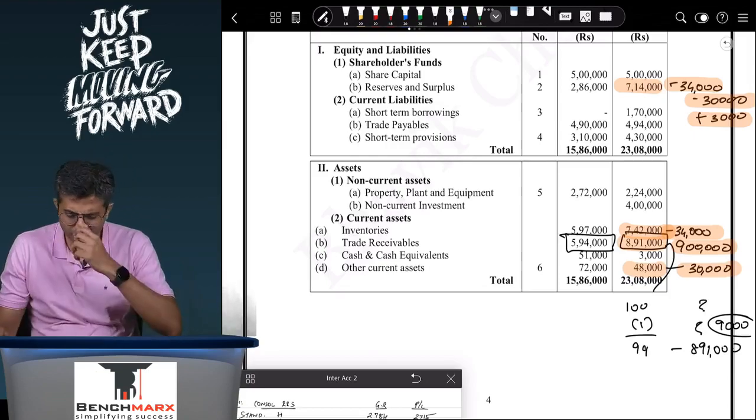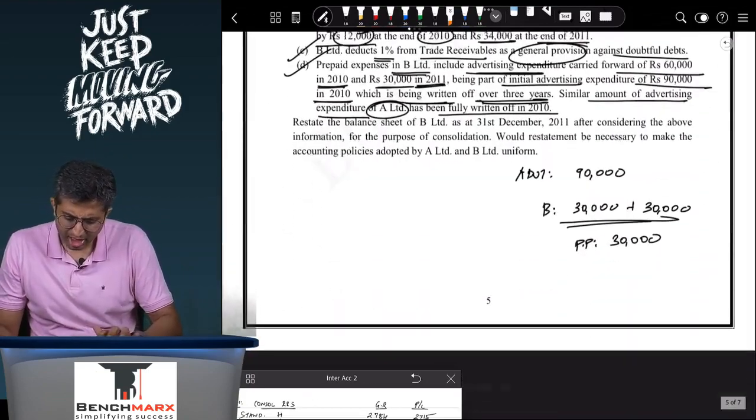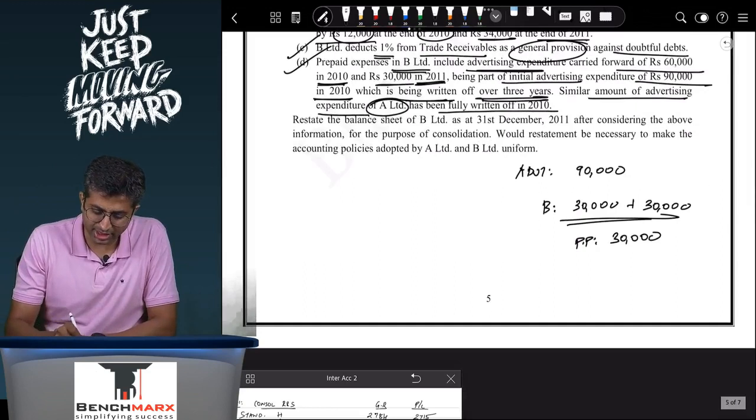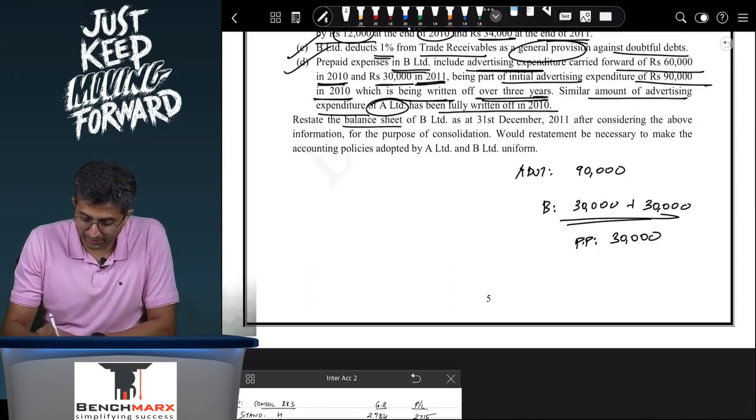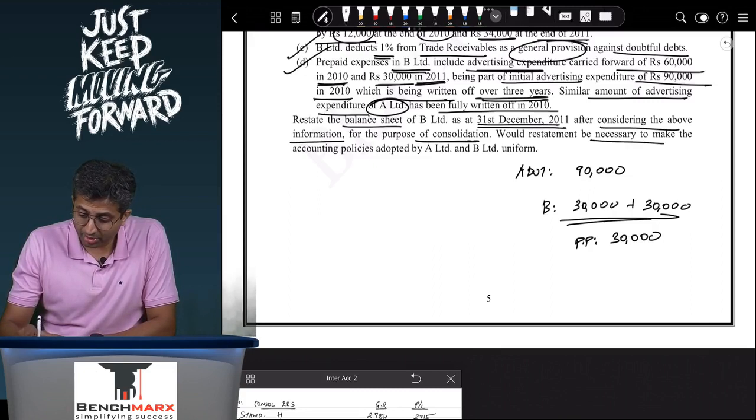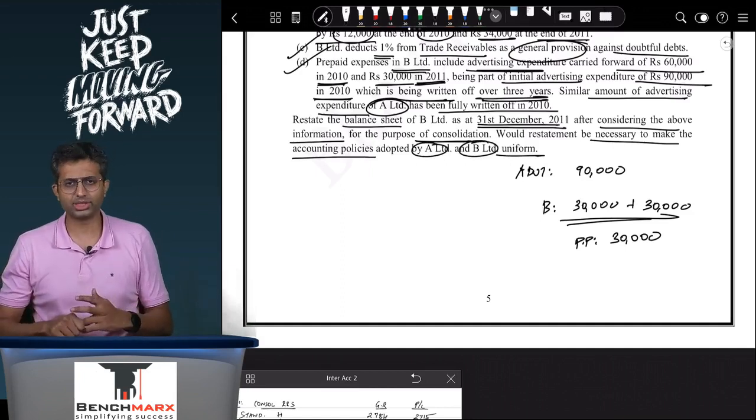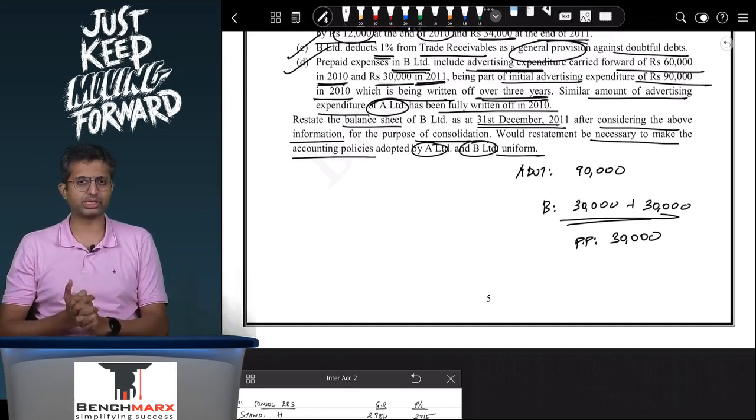So over here you will use that restated balance sheet for the purpose of consolidation. The question says restate the balance sheet of B as on 31st December 11, only as on 31st December 11, after considering the above information for the purpose of consolidation. Would restatement be necessary to make the accounting policies adopted by A and B uniform? The answer is yes. You will have to restate in order to make the accounting policies uniform.